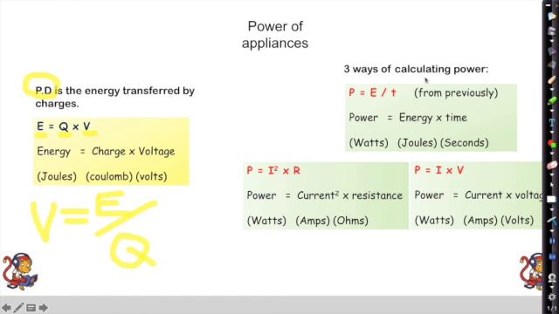So there's 3 different ways of calculating power for electrical appliances. We've got power equals energy divided by time that we've seen before. Power equals I squared R, so current squared times resistance. And we've got power equals current times voltage. So P equals IV, P equals I squared R, P equals E over T, or P equals W over T.